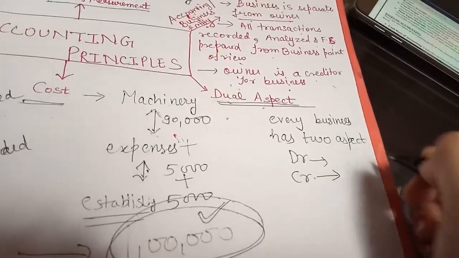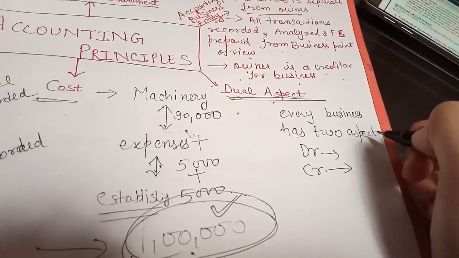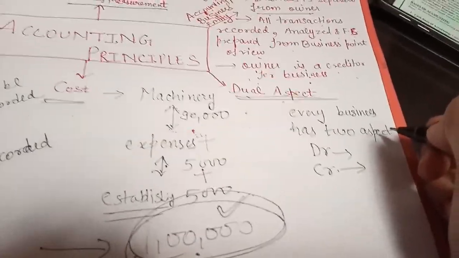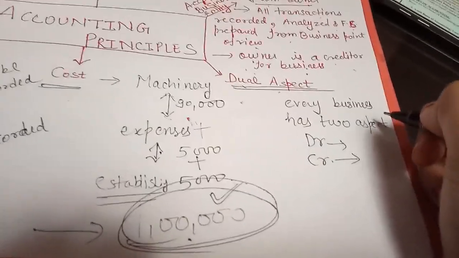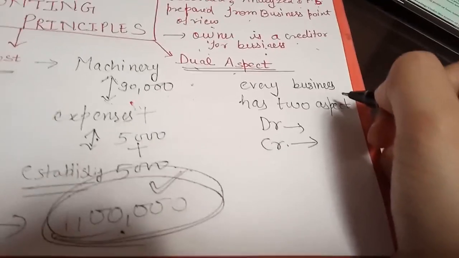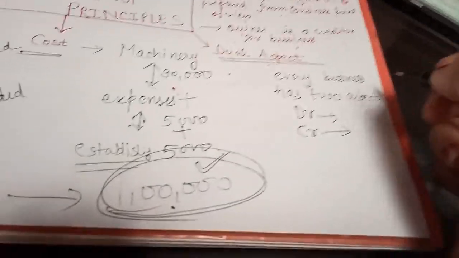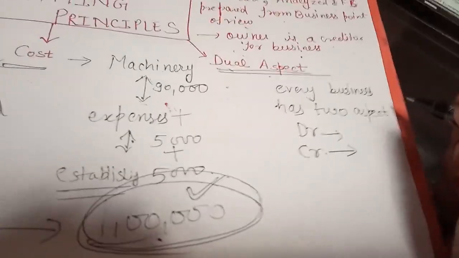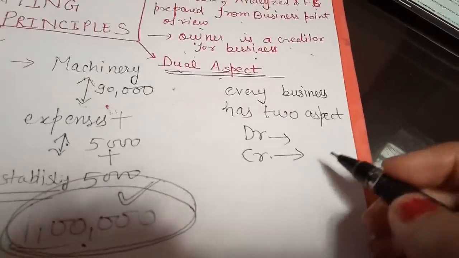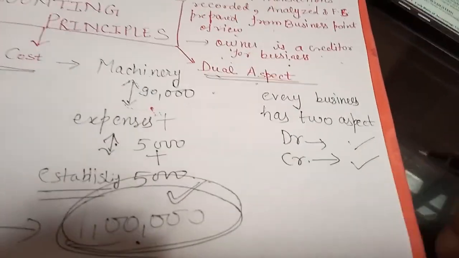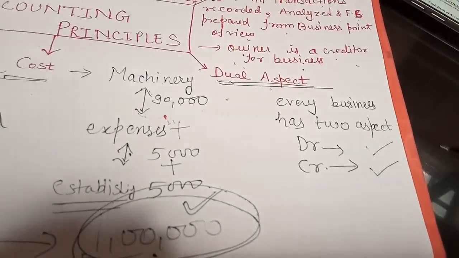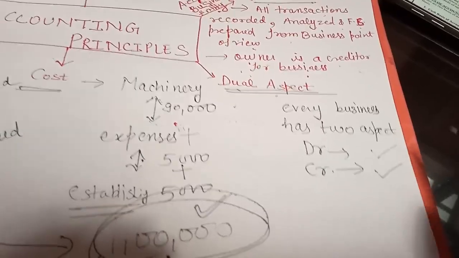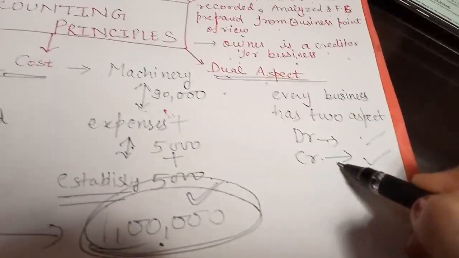Debit and credit means for every debit there is a credit. And in the simple language, when you will record an entry in the business, that entry will give effect to two sides, debit also, credit also. Means every transaction will be recorded two sides, will have the two aspects, debit also and credit also.